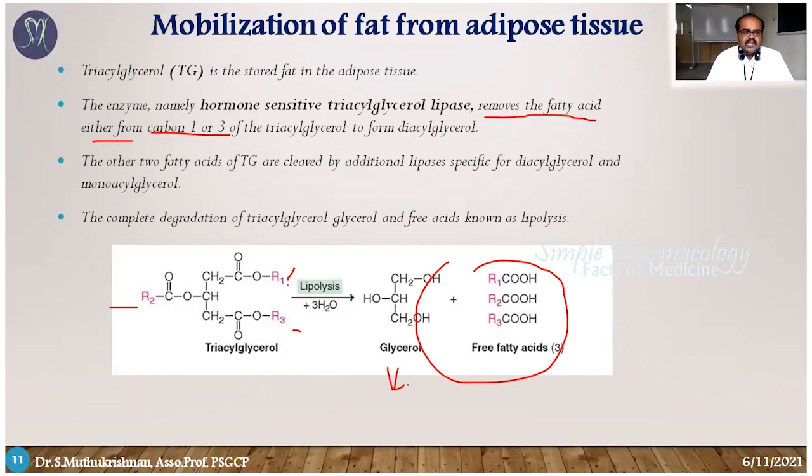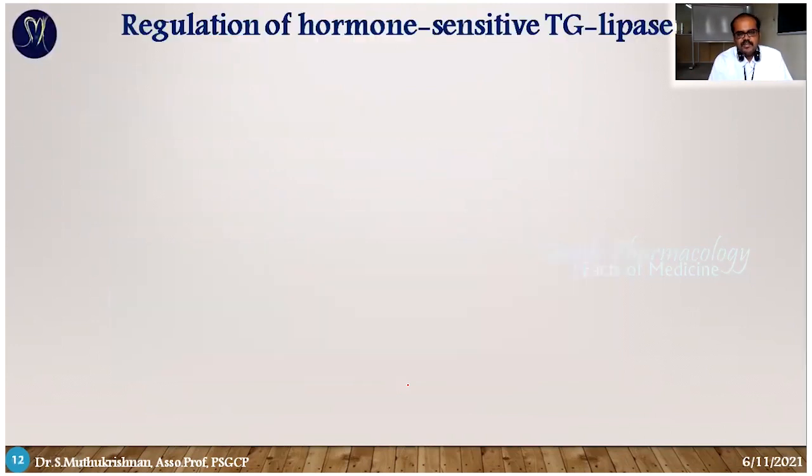So it produces energy and some byproduct glycerol. This glycerol may be involved in some other purposes also, as you can see in the next slides. So this is the mechanism.